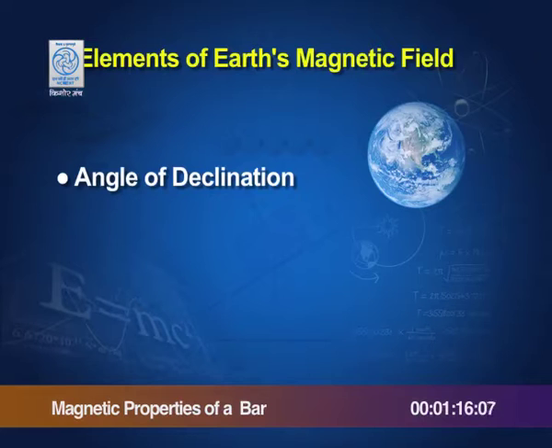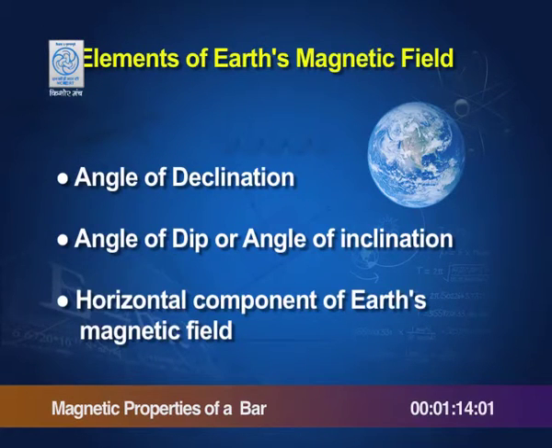So, three elements of Earth's magnetic field are angle of declination, angle of dip and horizontal component of Earth's magnetic field. So, let us sum up some facts about horizontal component of Earth's magnetic field. For one thing, it will vary from place to place, as the angle of dip is varying. Then it is going to be equal to the total intensity of Earth's magnetic field at the equator, where angle of dip is equal to 0.